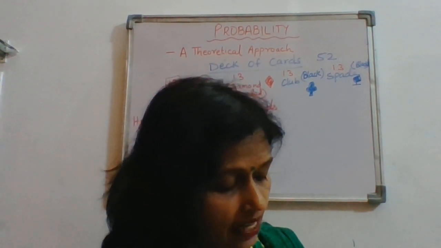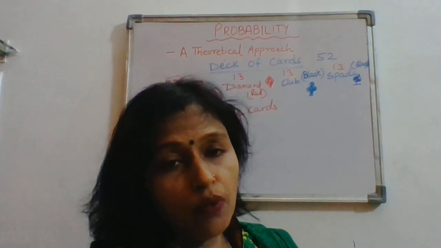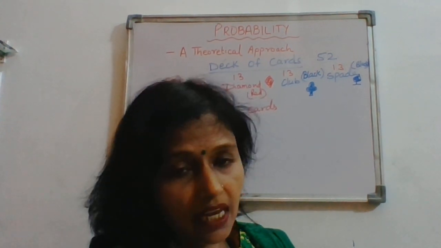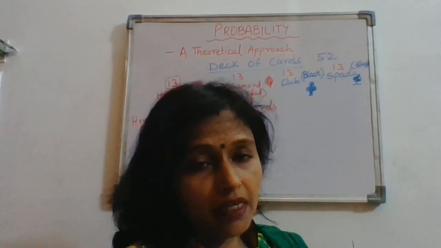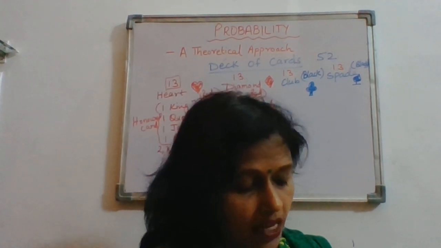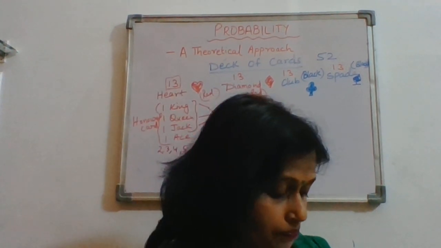And then they are again asking the probability of a queen. Because the queen was kept aside, the queen is not there. So it will be 0. The probability of getting a queen now will be 0.